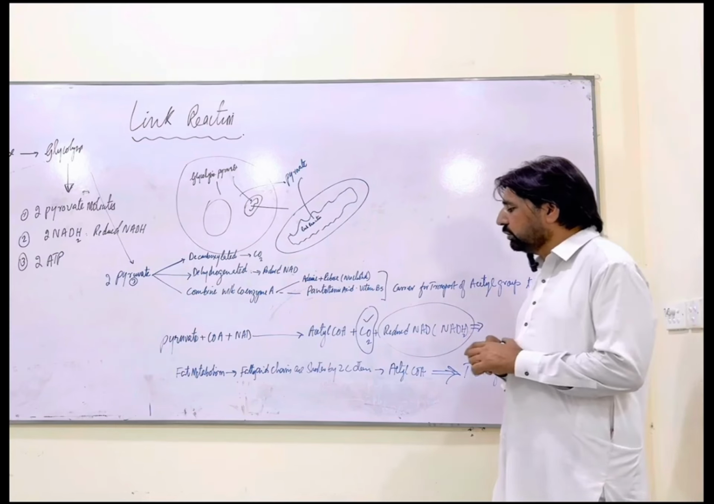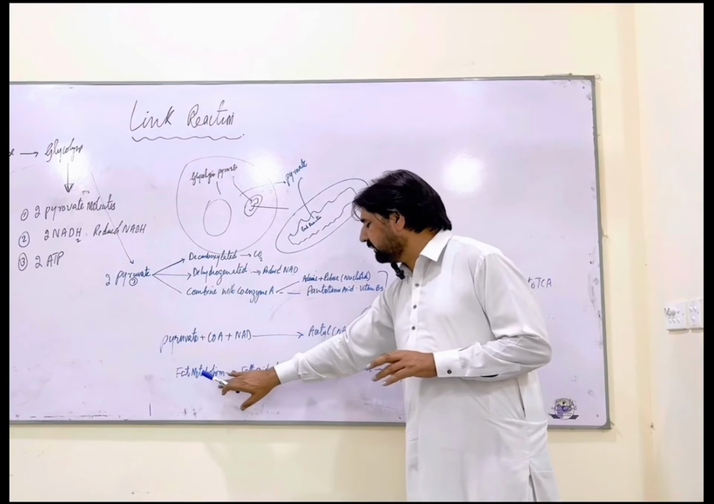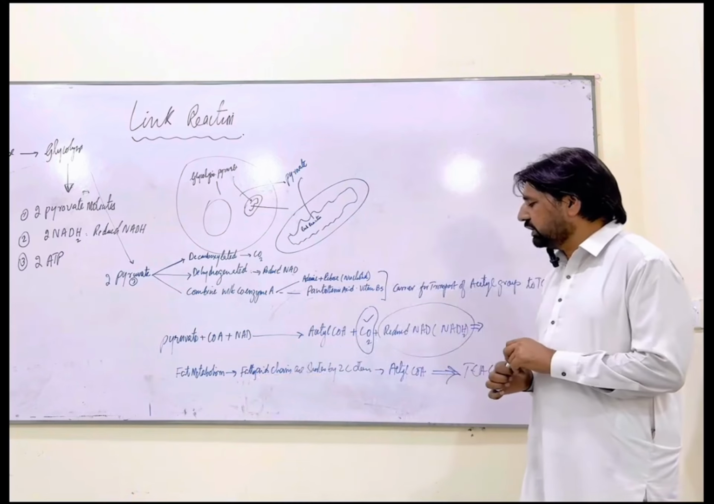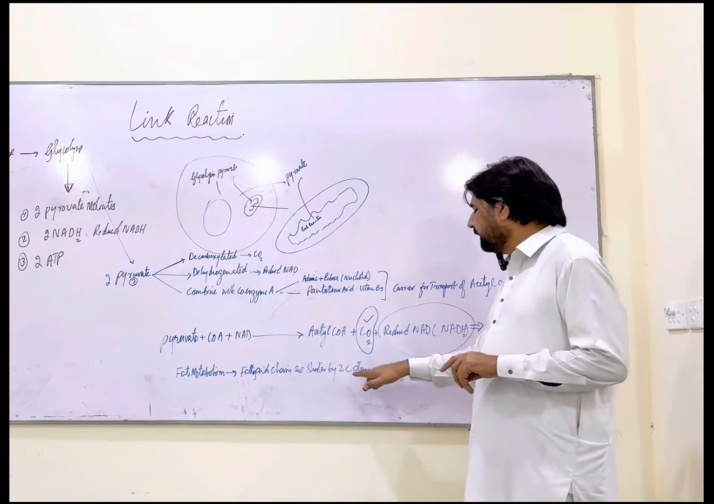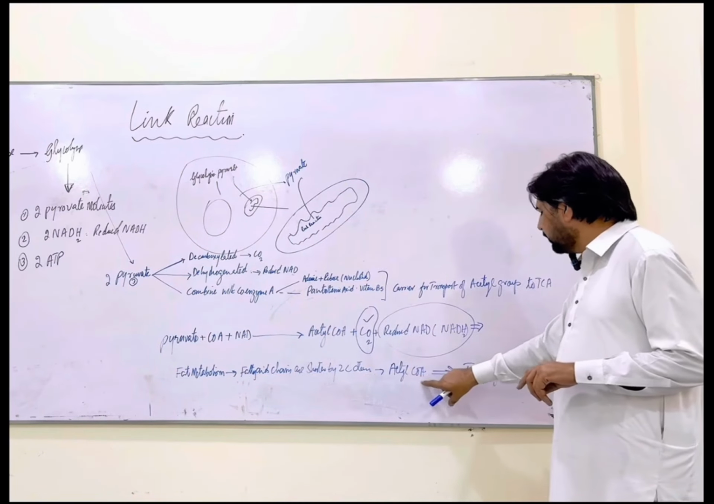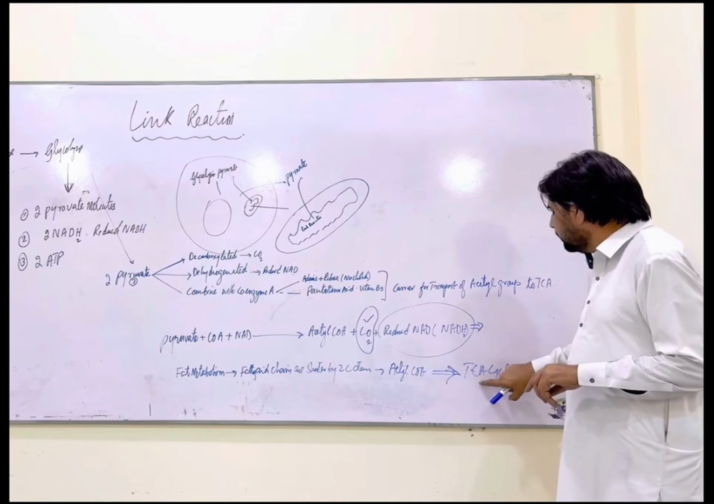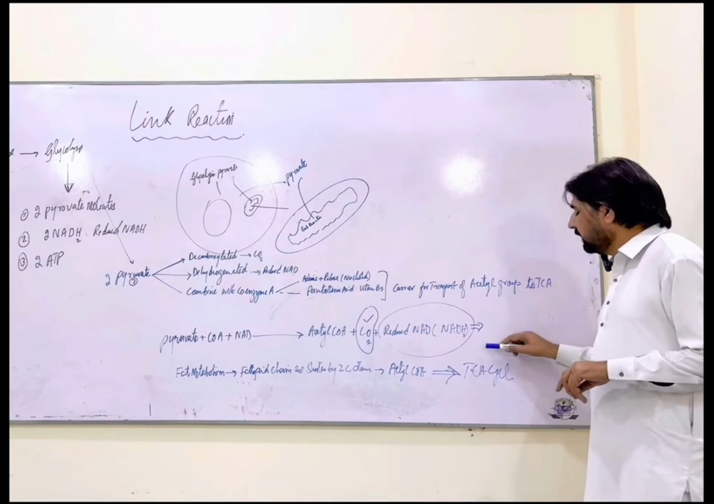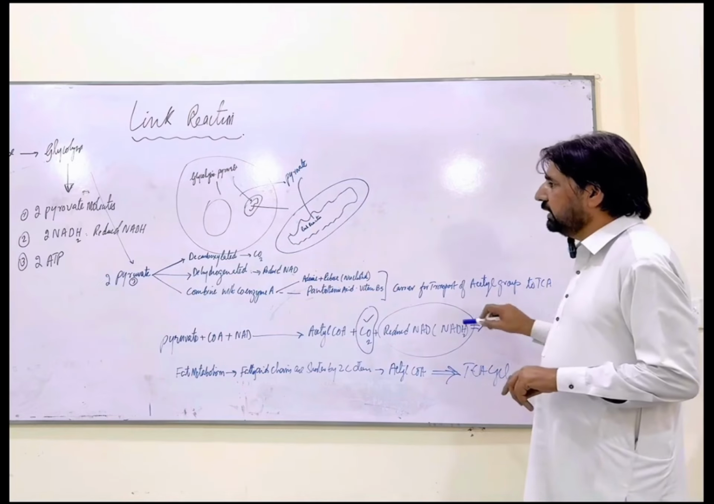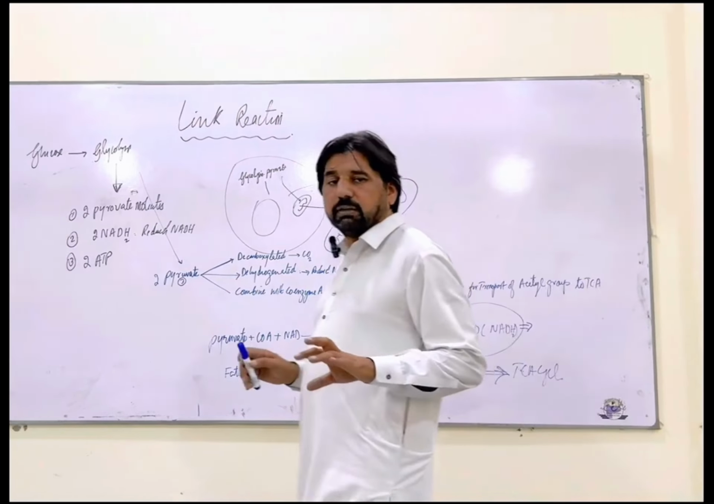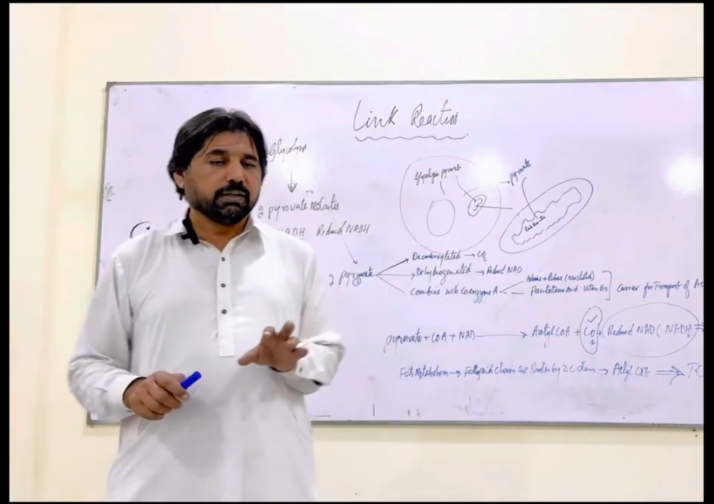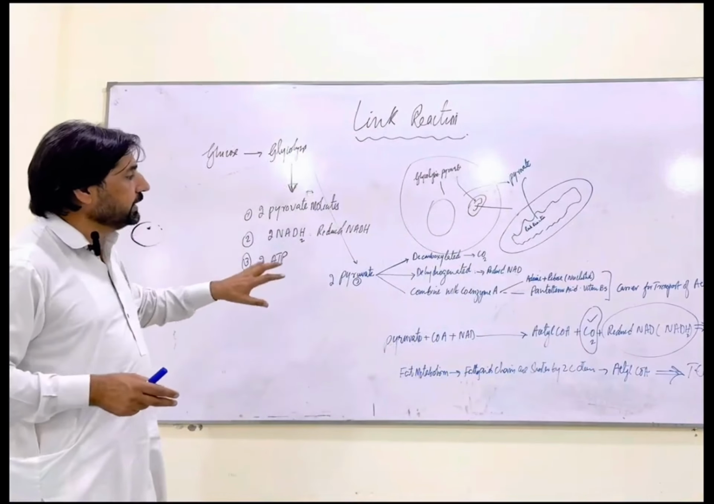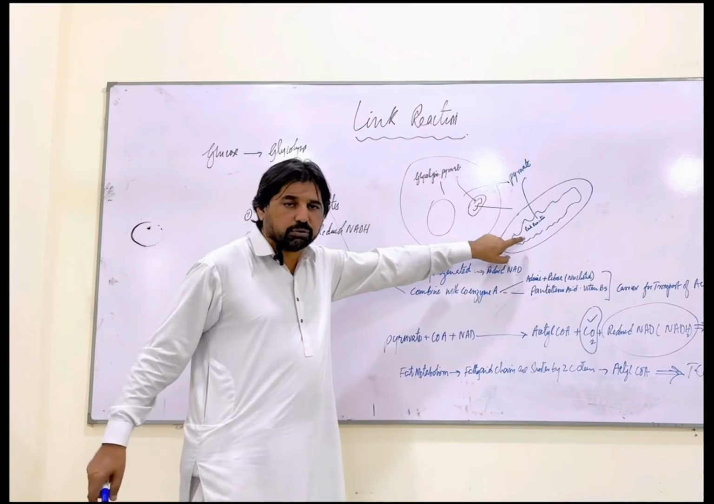Again, during fat metabolism, during fatty acid oxidation, which is beta oxidation, we also get a two carbon compound, which is acetyl CoA. This acetyl CoA also enters the TCA cycle or Krebs cycle, where it is further processed as well. So the overall process of link reaction would take place in the matrix of mitochondria.